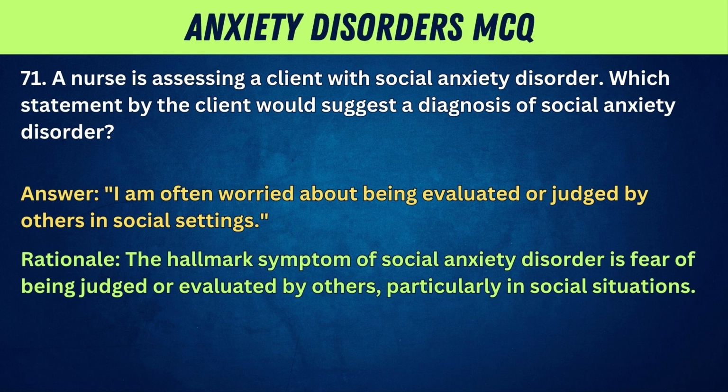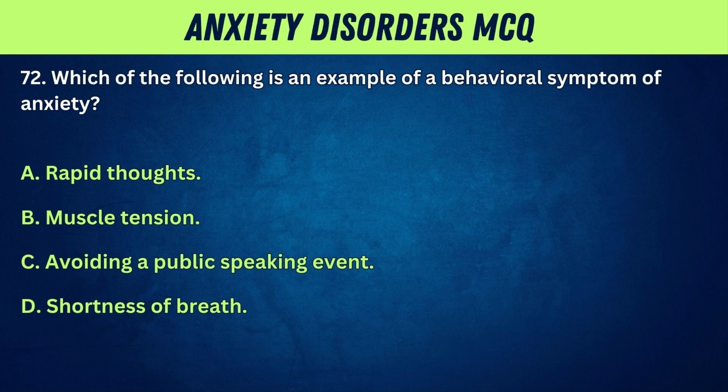Rationale: the hallmark symptom of social anxiety disorder is fear of being judged or evaluated by others, particularly in social situations. 72. Which of the following is an example of a behavioral symptom of anxiety? A. Rapid thoughts. B. Muscle tension. C. Avoiding a public speaking event.